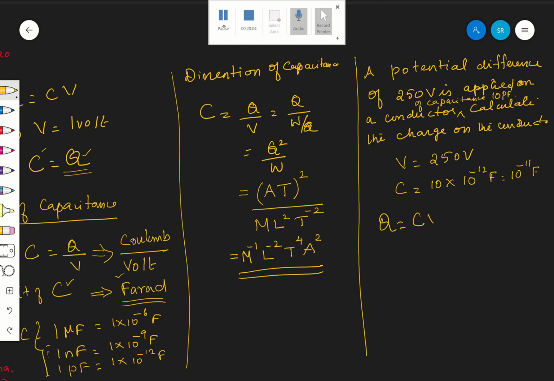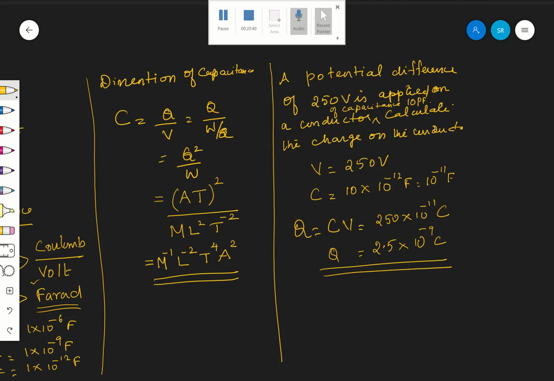Q is equal to CV, which is 250 into 10 power minus 11 coulomb. That is 2.5 into 10 power minus 9 coulomb, nano coulomb. Therefore that is the charge. Is it clear? Now, simple direct substitution.